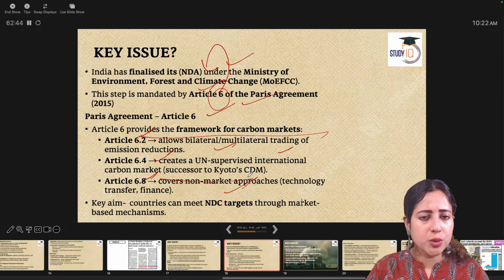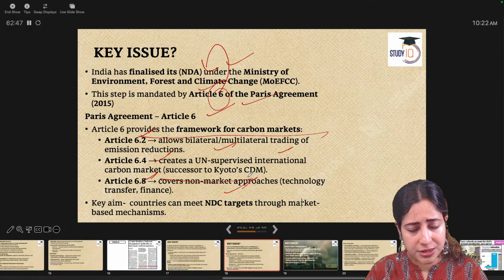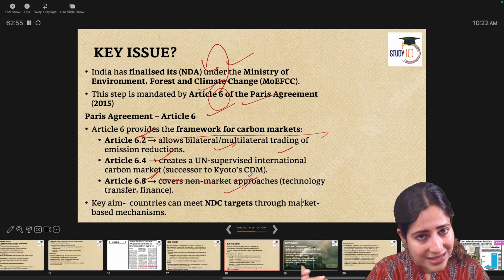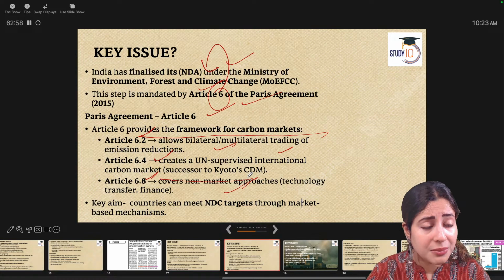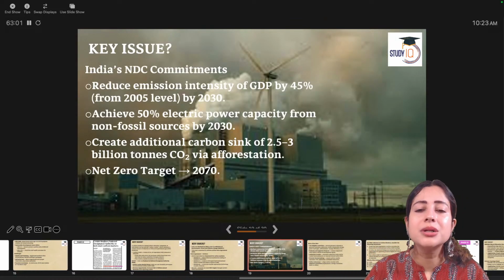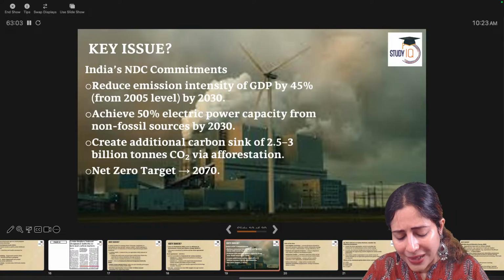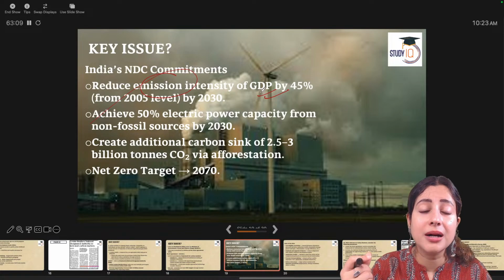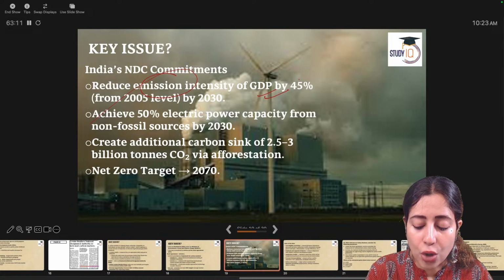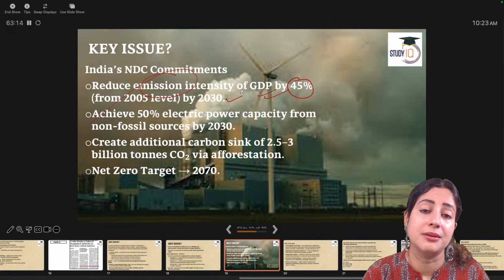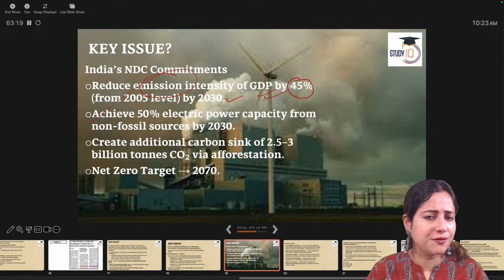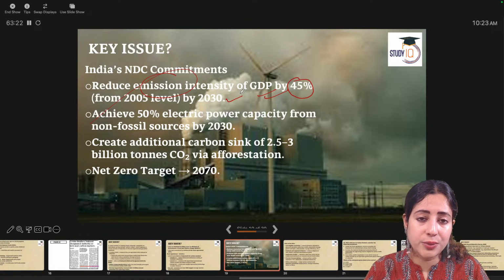The intention is one, to reduce the nationally determined contributions of the countries further, to help the countries achieve them. Second, to tax extra carbon emission and to reward lesser carbon emission by allowing people to earn money for reducing their total emission rate. Now, when India has signed up for this agreement, the problem is that India is saying, I will reduce my carbon emission intensity of the GDP by 40% by 2030. But people are saying it's a very ambitious target. I don't know. We wonder whether we can achieve it.